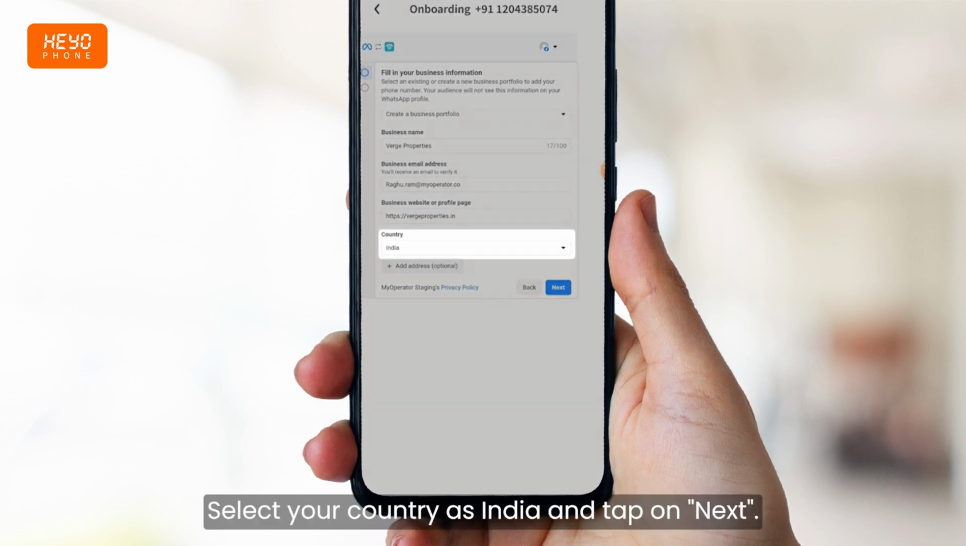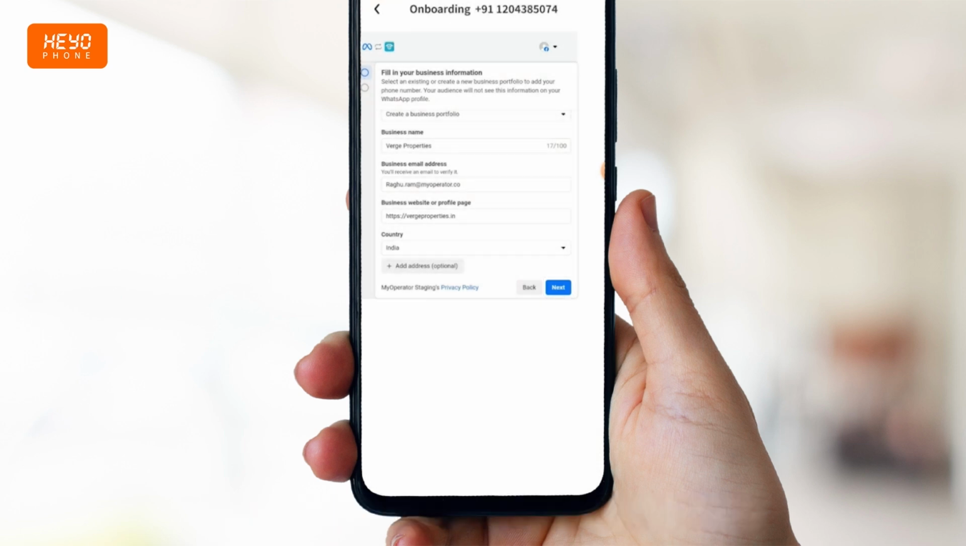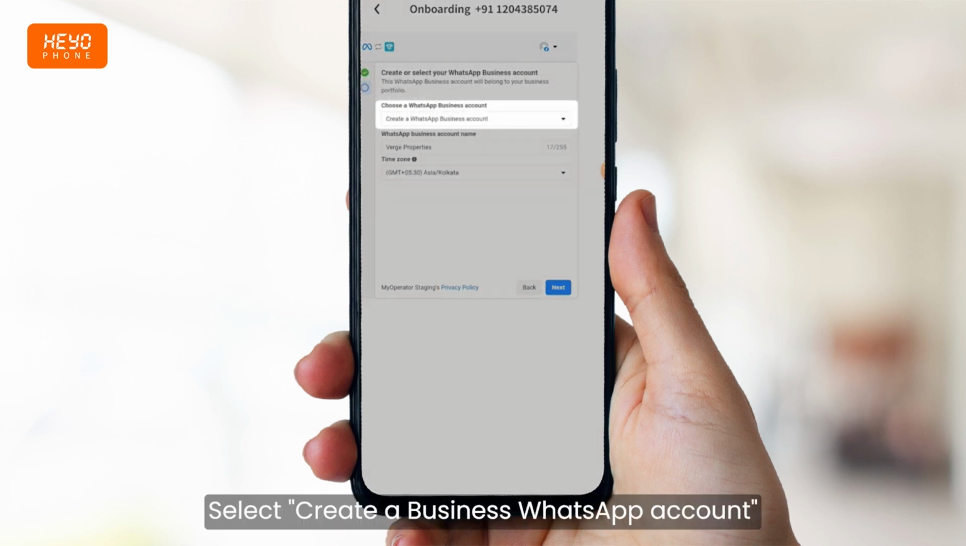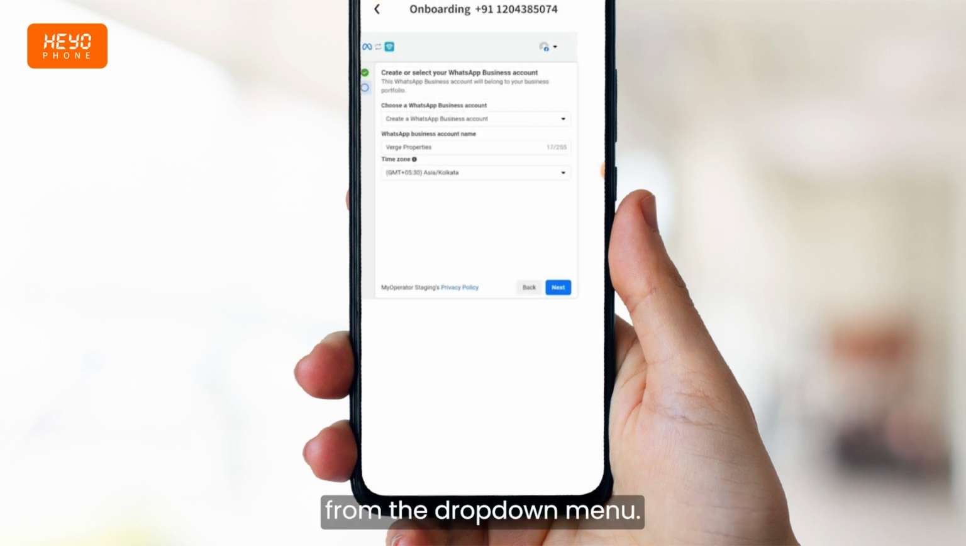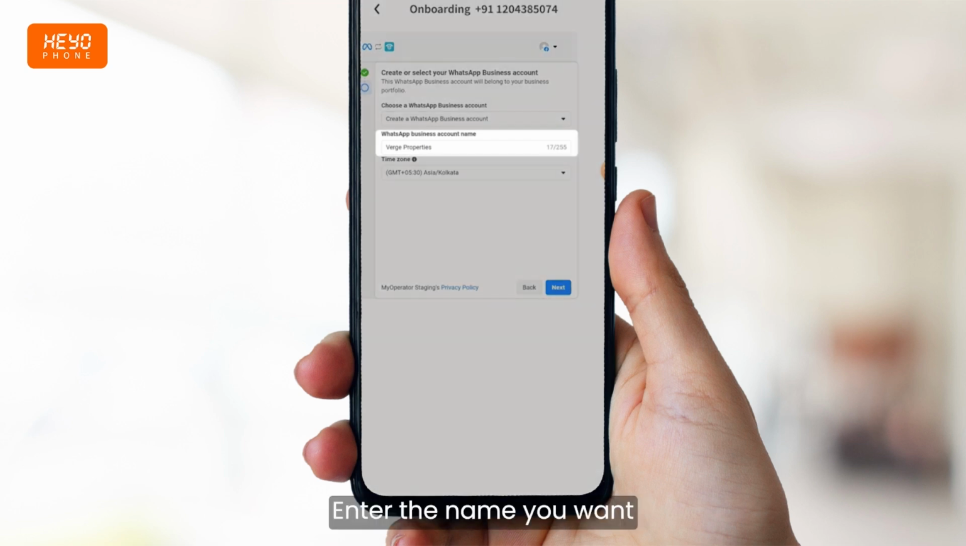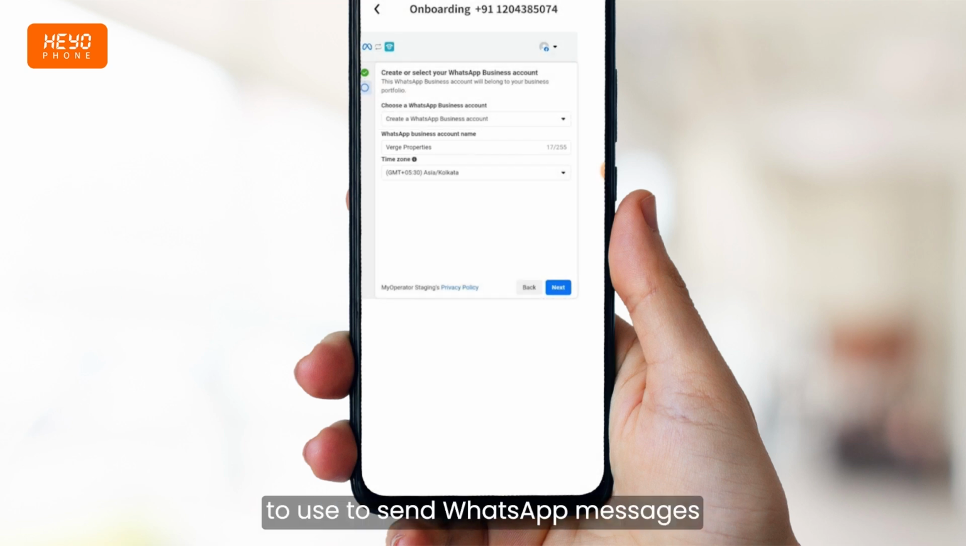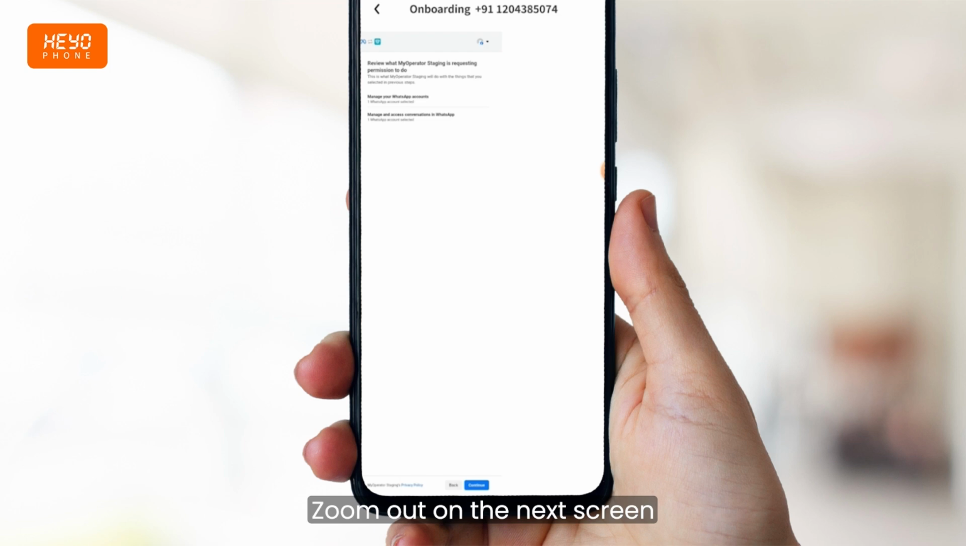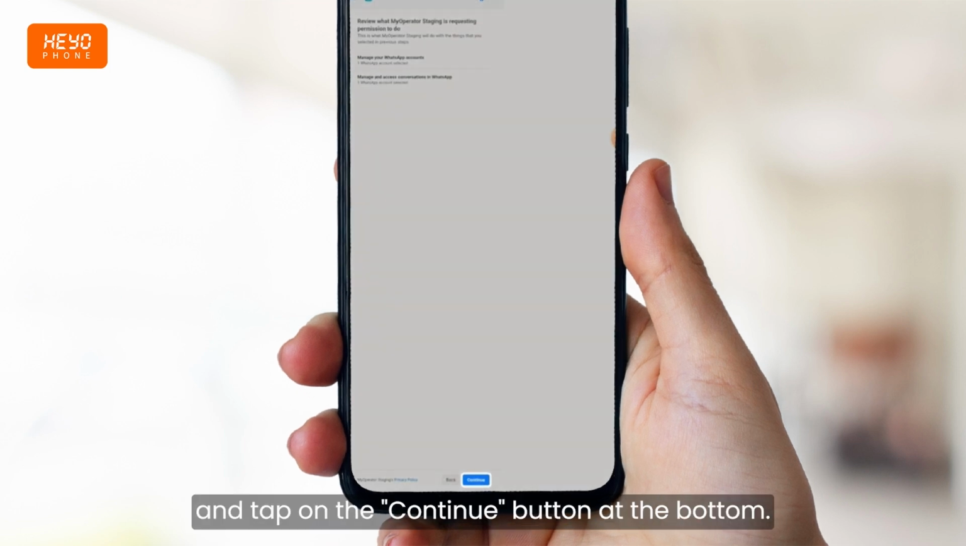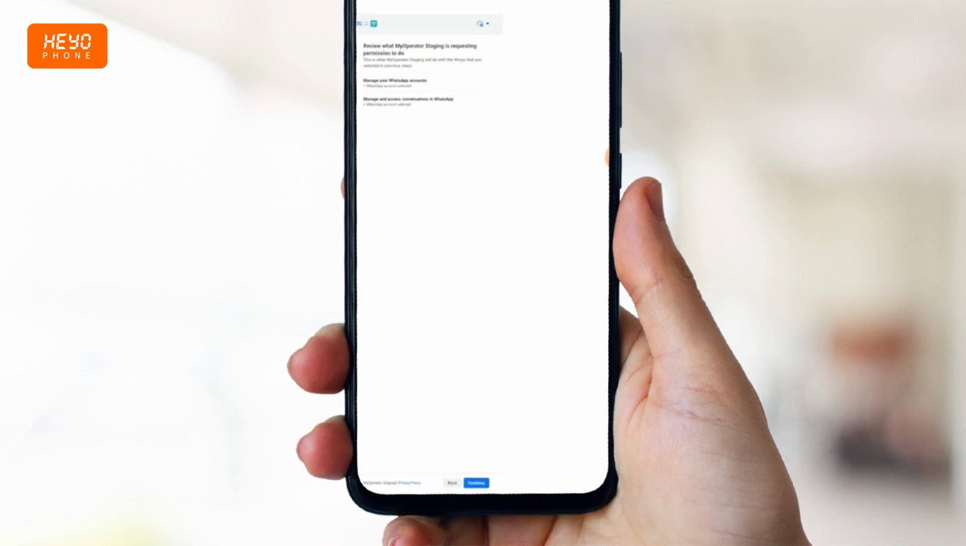Select your country as India and tap on Next. Select Create a Business WhatsApp account from the drop-down menu. Enter the name you want to use to send WhatsApp messages to your customers in the Business Account Name field. Tap on Next. Zoom out on the next screen and tap on the Continue button at the bottom.